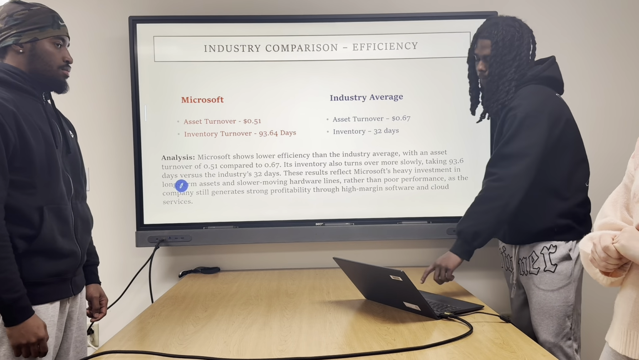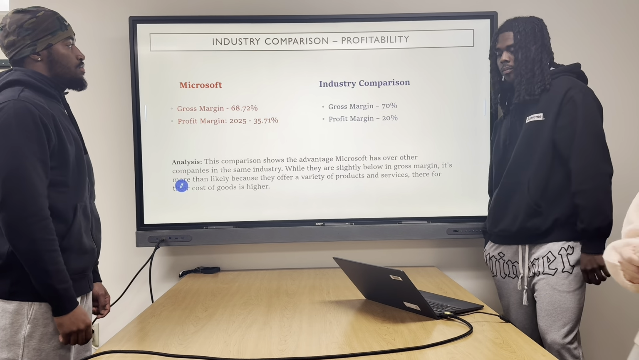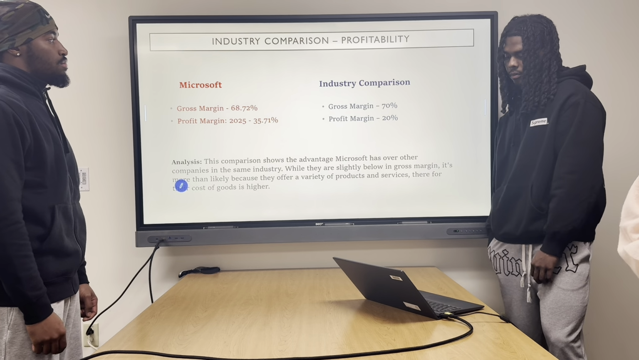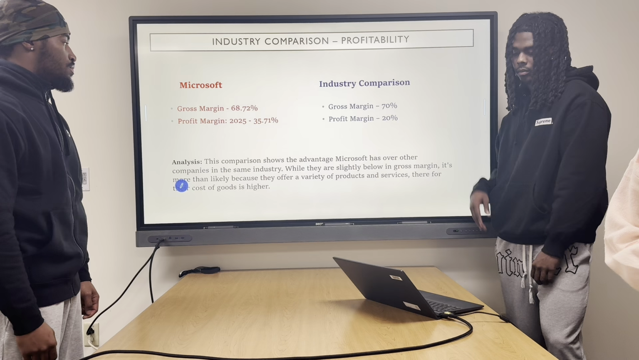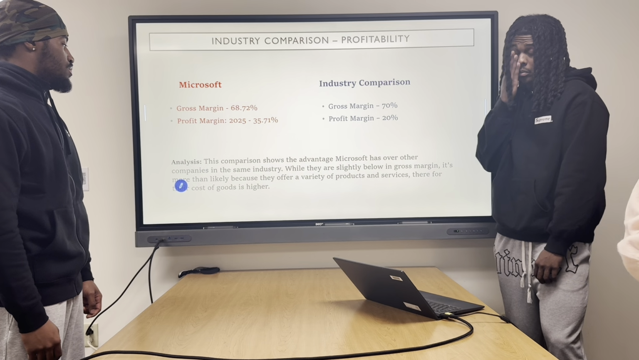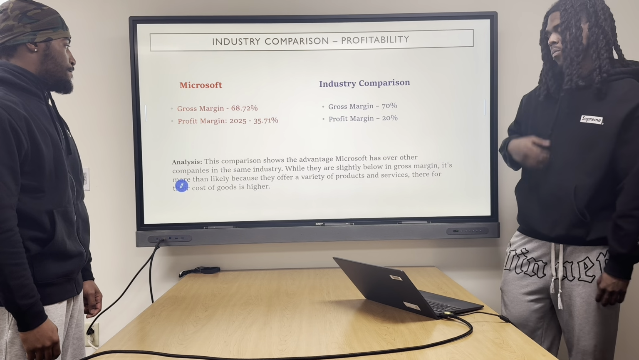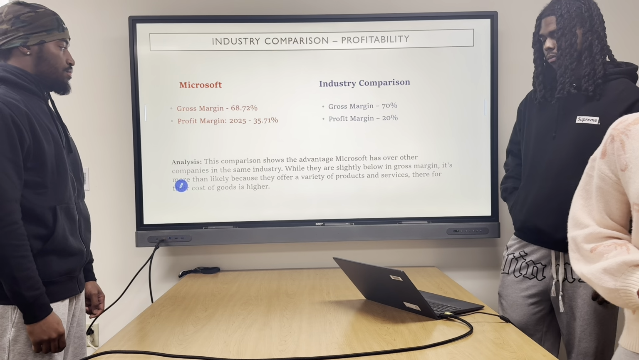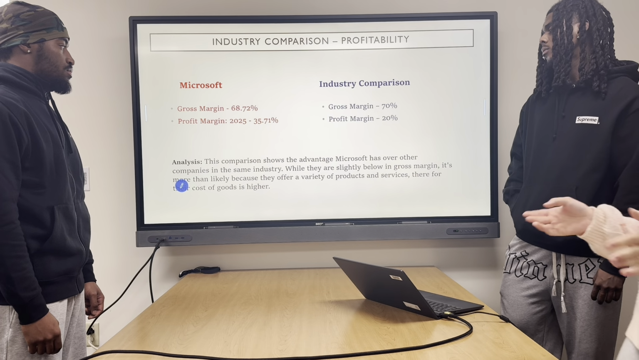And then lastly, for the comparison, we have the profitability comparisons. Right now, Microsoft has a gross margin of 68.72%, where the industry is at 70%. So as you can see, that's not too much of a difference. For the profit margin, they're at 35.7%. The profit margin for industries honestly varies based on the size of the company, how new they are, and different factors, so it varies anywhere from 10% to 20%.